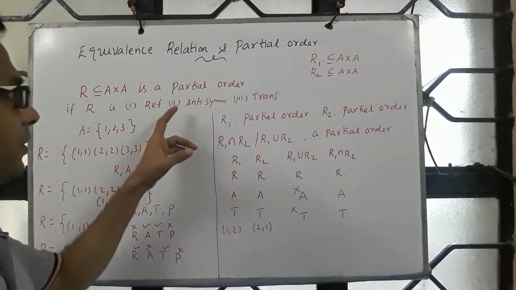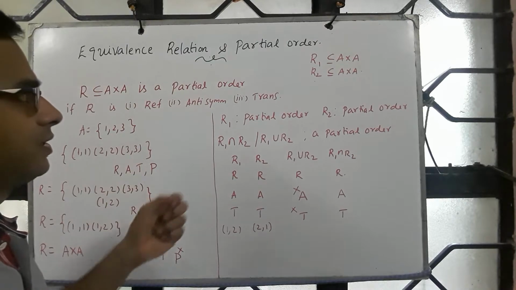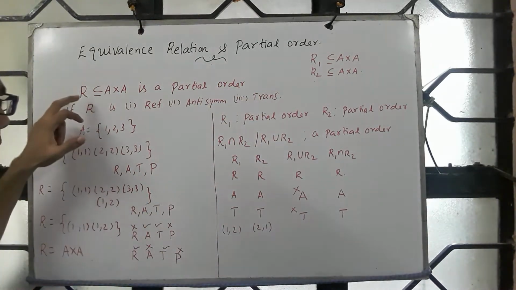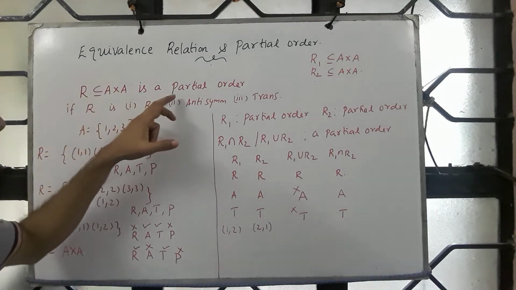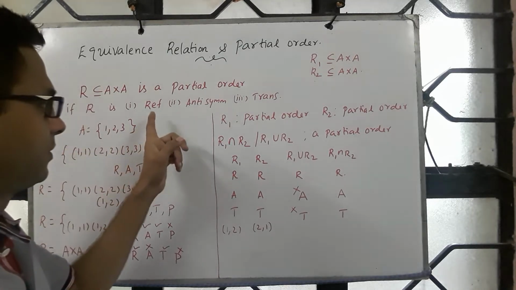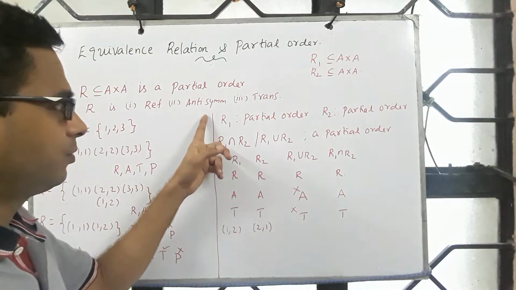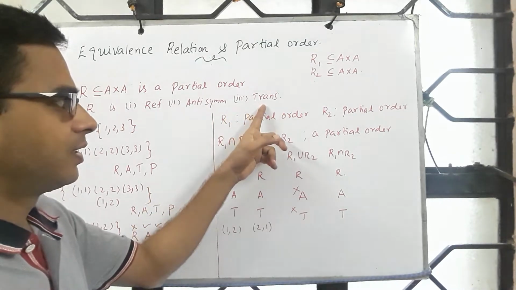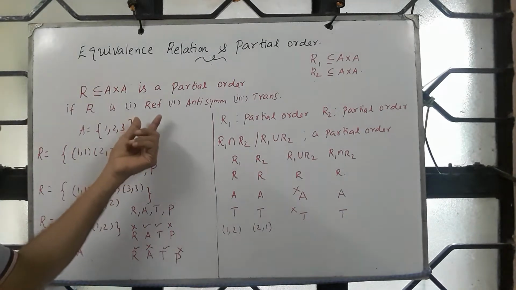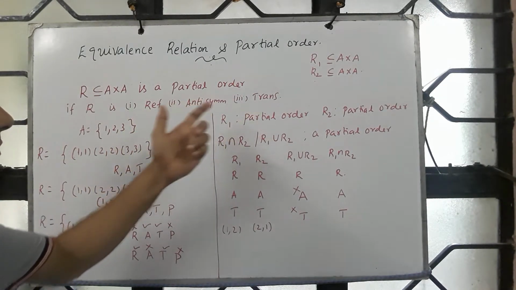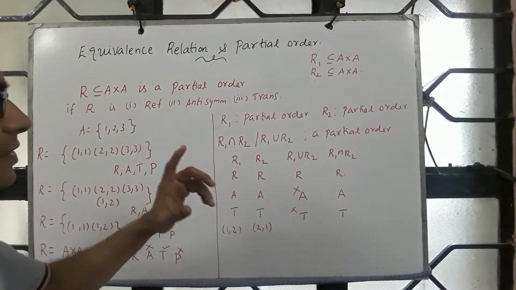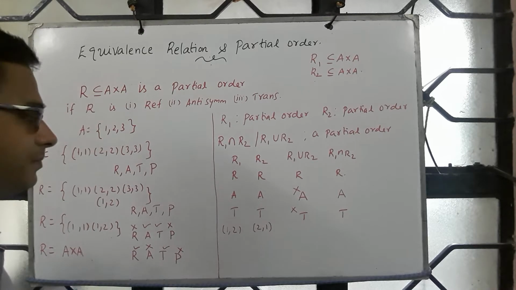So closely related to equivalence relation, there is something called partial order, which we shall see now. A binary relation R is a partial order if it satisfies three properties. One is reflexive, followed by antisymmetric, and the third one is transitivity. If it is reflexive, symmetric, and transitive, we call it an equivalence relation. Reflexive, antisymmetric, and transitive, we call it a partial order.